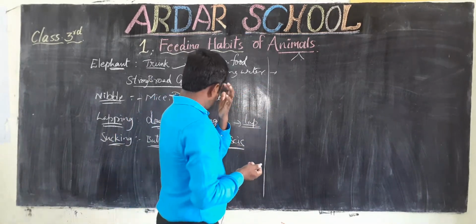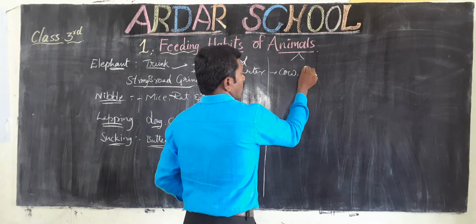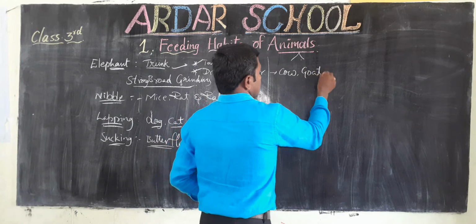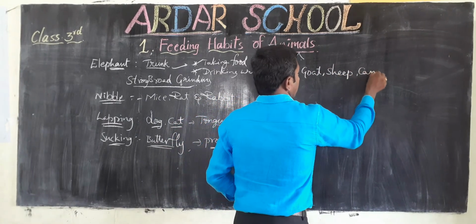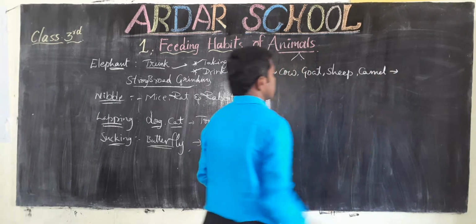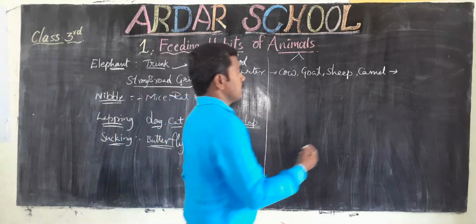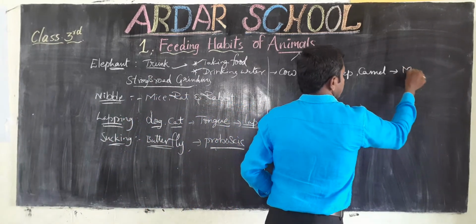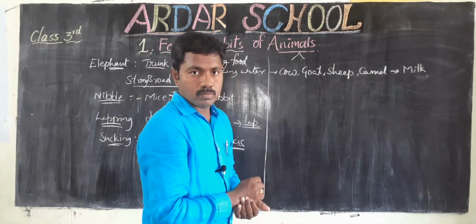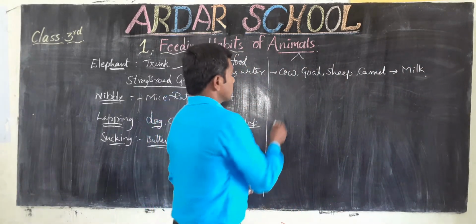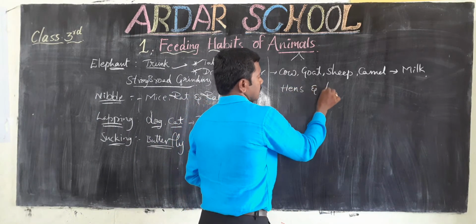So for example, cow, goat, sheep, camel. From these animals we get milk. That's why we domesticate these animals. Okay, children. Some animals like hens and ducks.